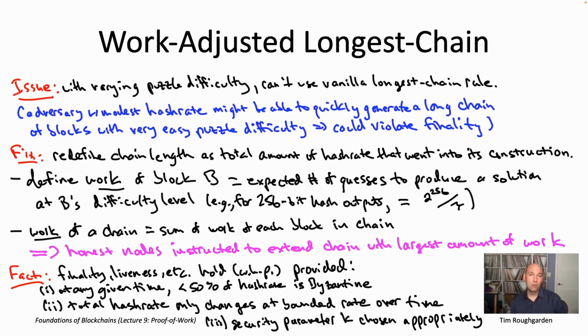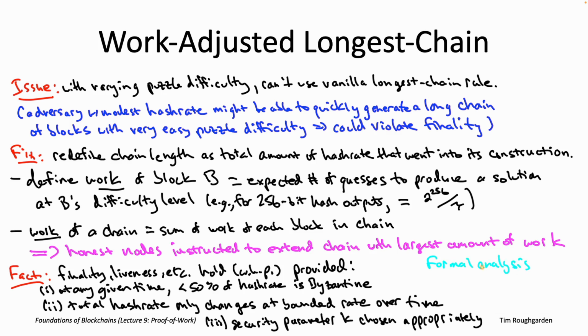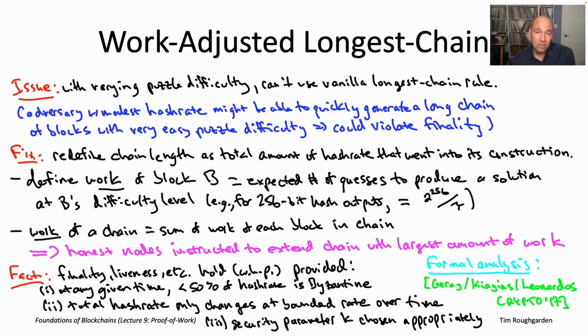If you do want to see an actual formal mathematical analysis that makes this precise, then I will write down here a citation, a research paper that you can look at for more details. It's a paper by Garay, Kiayias, and Leonardos from the Crypto 2017 conference. So that wraps up pretty much everything I wanted to say about difficulty adjustment, varying hash rate, varying puzzle difficulty over time in proof of work blockchains.